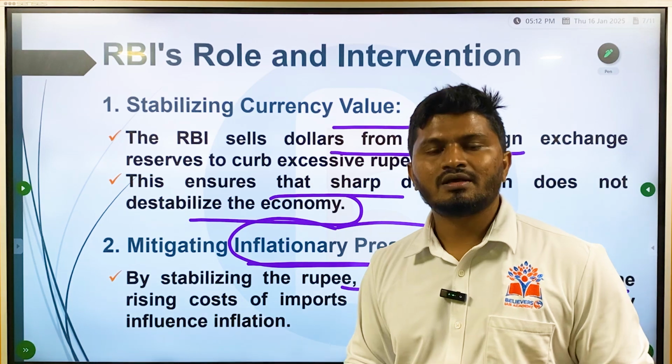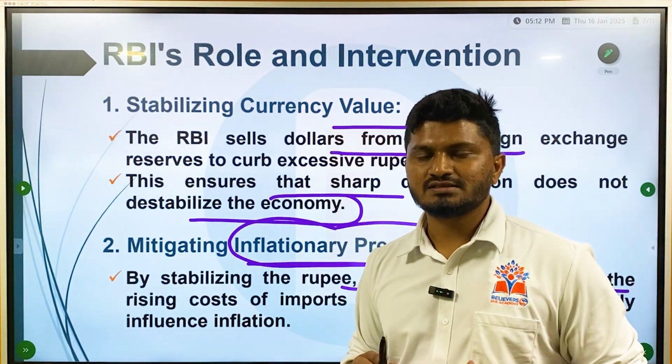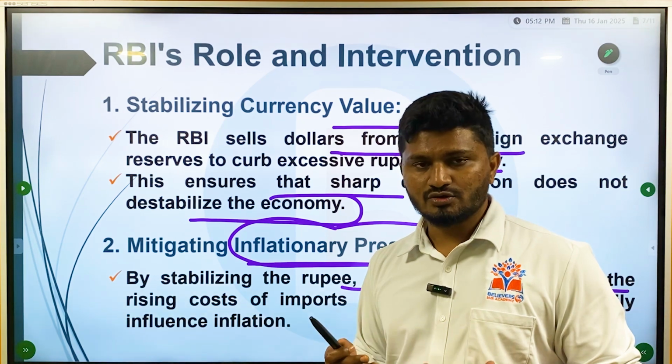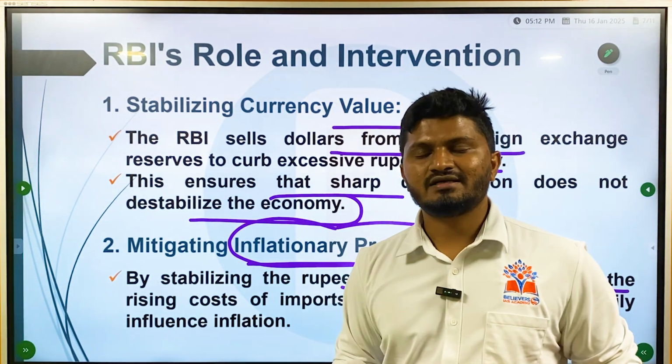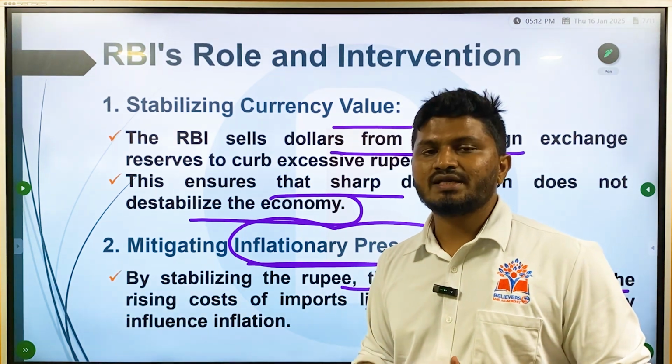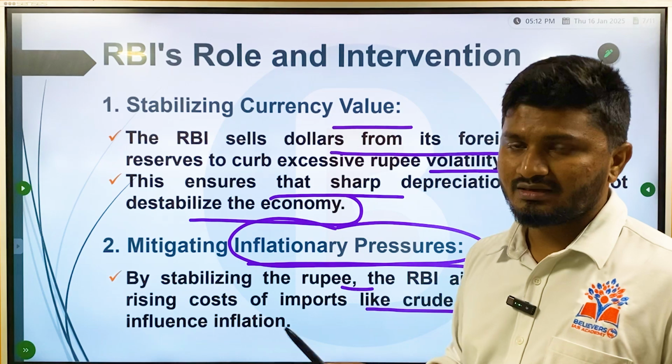When you want to suck out the excess money, that is when there is inflation and there will be excess money, so you want to suck out the monies. So when there is a need to suck out the money, RBI is going to sell bonds. The bonds will be sold and money will be taken by the RBI. It will reduce or suck out the extra currency which is available in markets, reducing the inflation.